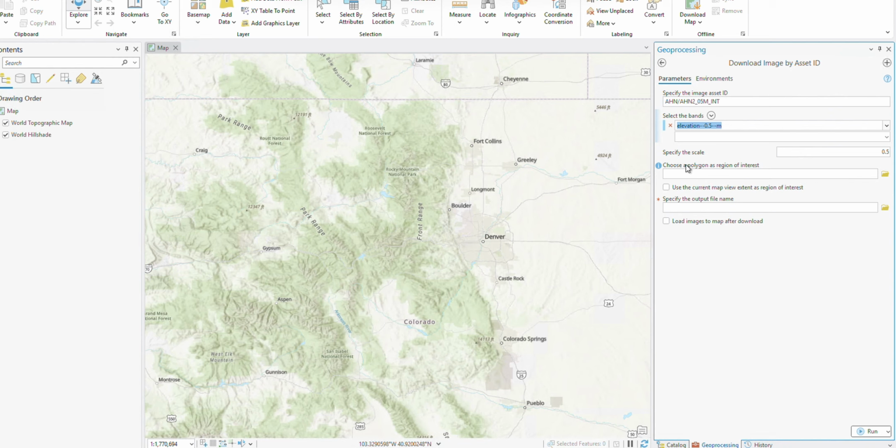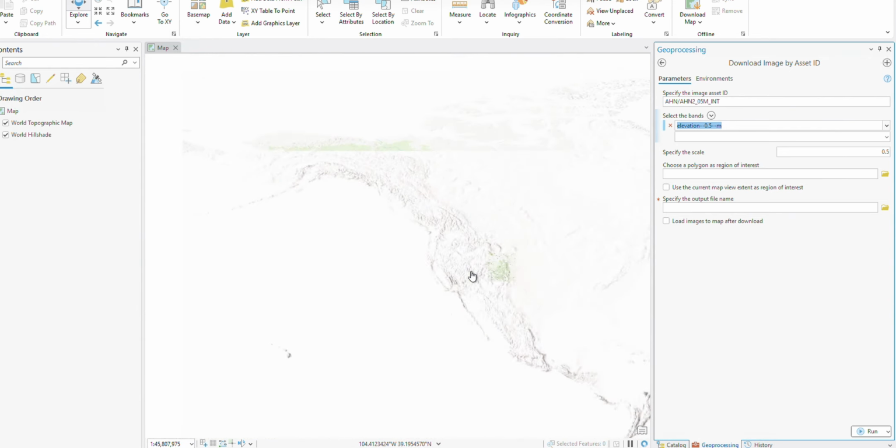Here you can choose polygon as a region of interest to clip the image, or you can choose current map view extent as a region of interest. I think this is in Netherlands, so let's go to Netherlands.